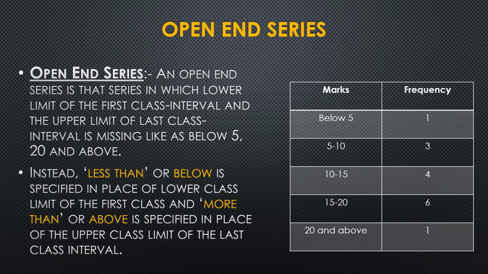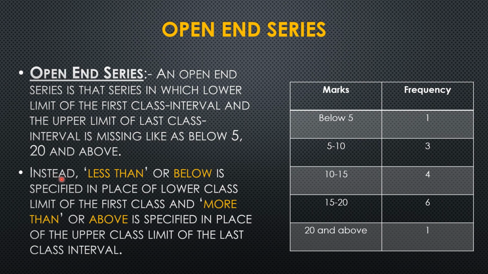The third type is open-end series. An open-end series is that series in which the lower limit of the first class interval and the upper limit of the last class interval is missing, such as below 5 and 20 and above. These things will be written.